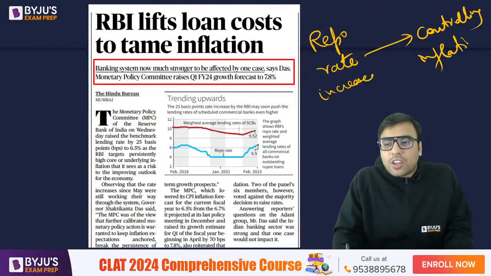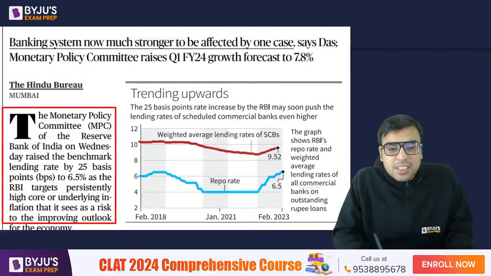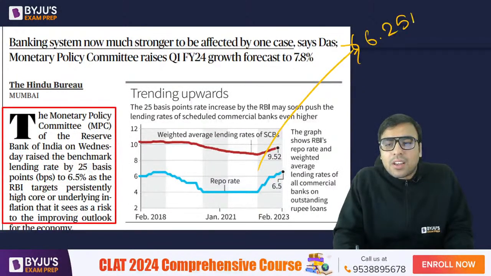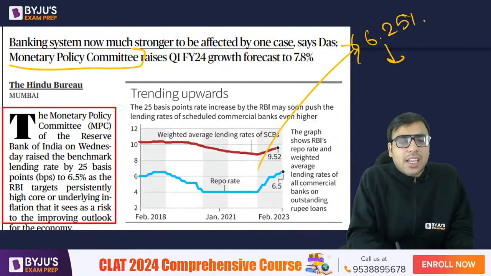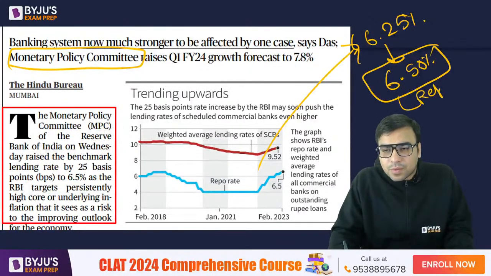But I'll be telling you something here as well. You can see it here: the repo rate was earlier 6.25%, and now the RBI, or the Monetary Policy Committee, has increased it to 6.5%. So this is right now the repo rate. You must be aware of it.